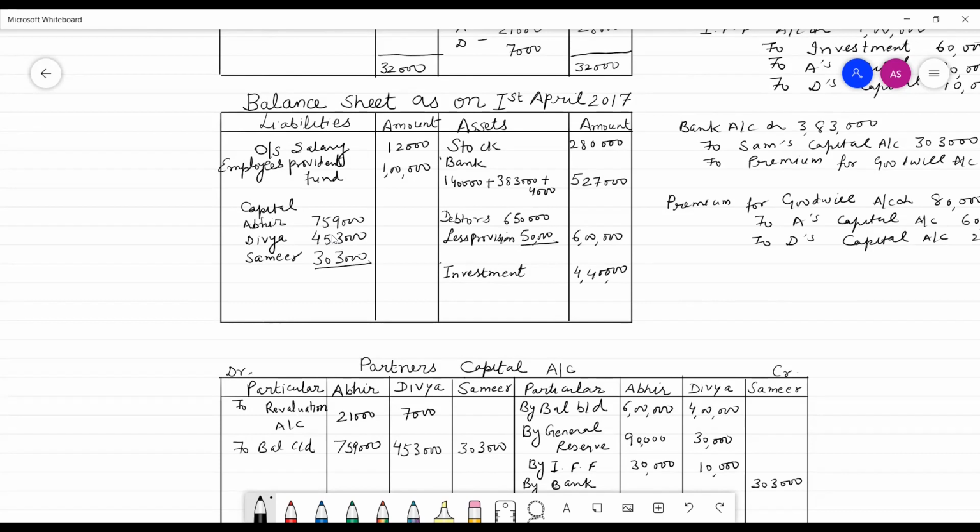Okay, the total of this would be transferred to capital account. Total is 7,59,000 plus 4,53,000 plus 3,03,000. That is 15,15,000. It would be transferred in balance sheet on liability side, 15,15,000. Then we will do the total of balance sheet.